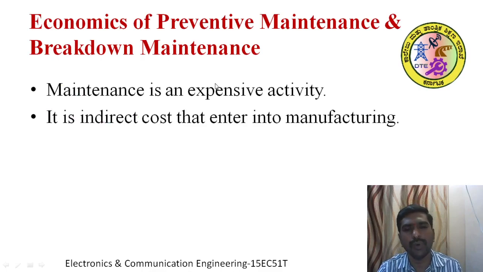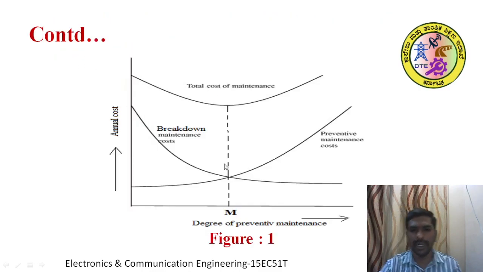See, how this will affect can be analyzed through this mapping diagram. Here in this diagram there are two costs. One is the preventive maintenance cost. You can see this is the graph. The preventive maintenance cost means the cost spent on preventive maintenance activity. Preventive maintenance means the maintenance activity which is carried out before the equipment fails. That is the cost you are going to spend. That cost is called the preventive maintenance cost. There are two portions. One is the lesser preventive cost, where there is no maintenance activity and less cost is spent on preventive maintenance, and this is the maximum cost spent on preventive maintenance activity.